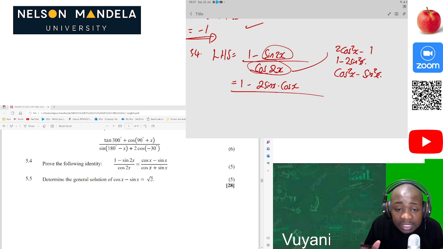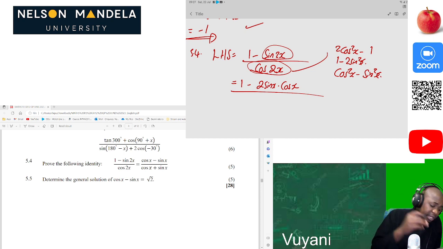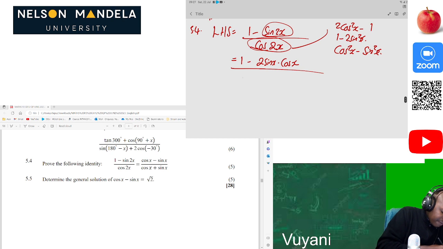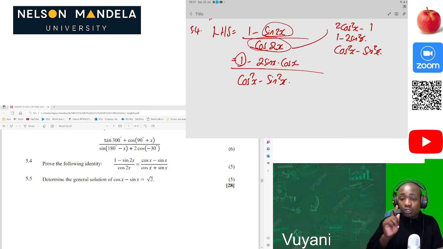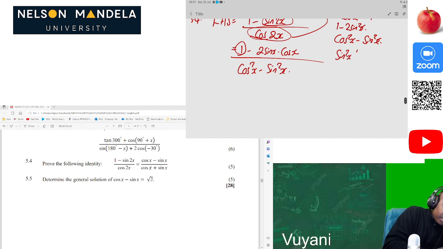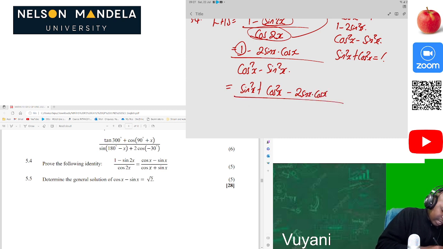So looking at the right-hand side, we can see that we have cos x plus sine x. So taking that into consideration, we can just have our cos squared of x here minus sine squared of x. Okay, then of course this 1 can be changed, because we know our identities from grade 11, and we know that sine squared of x plus cos squared of x is equal to 1. So let's remove that 1 there. So it's going to be sine squared of x plus cos squared of x minus 2 sine x cos of x divided by cos squared of x minus sine squared of x.